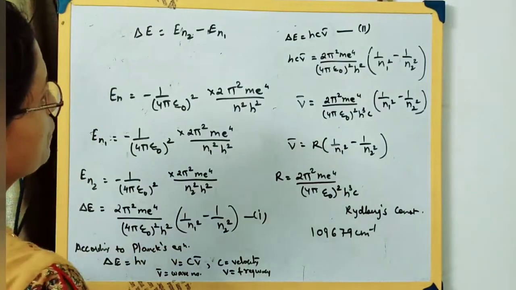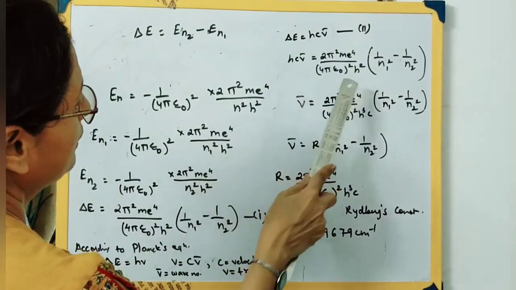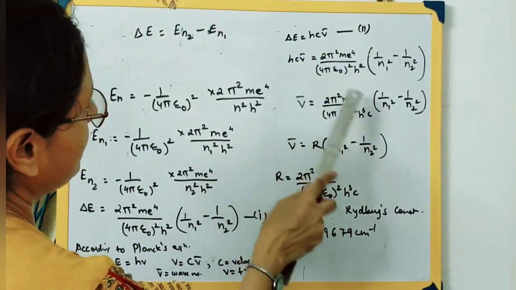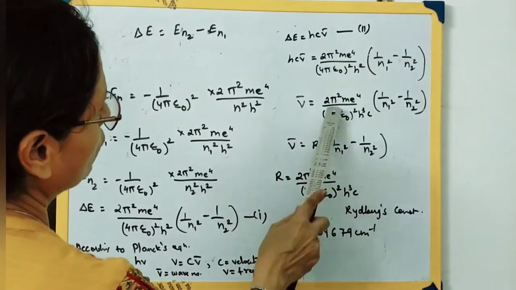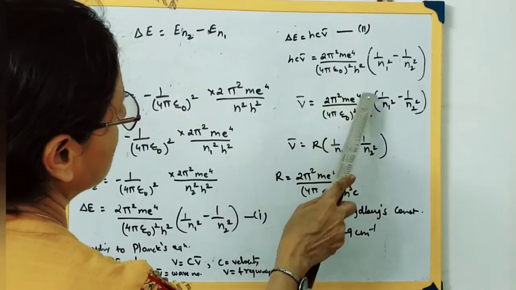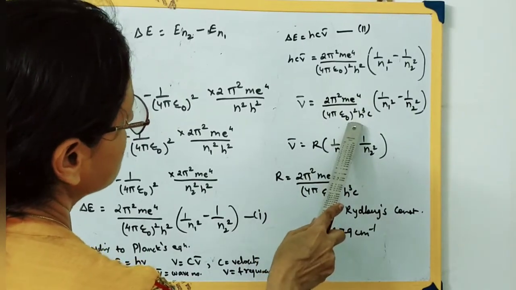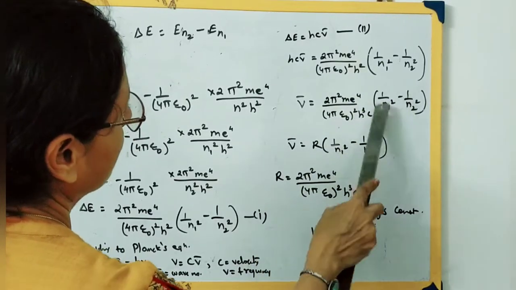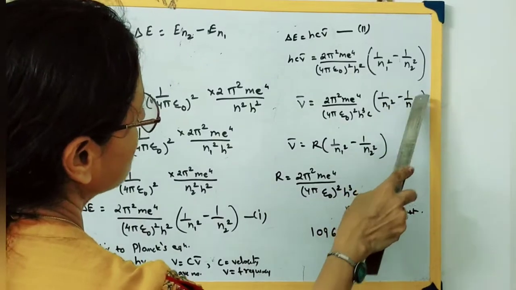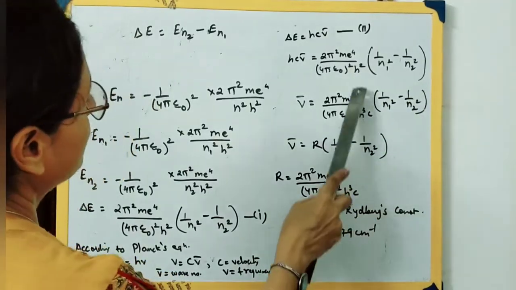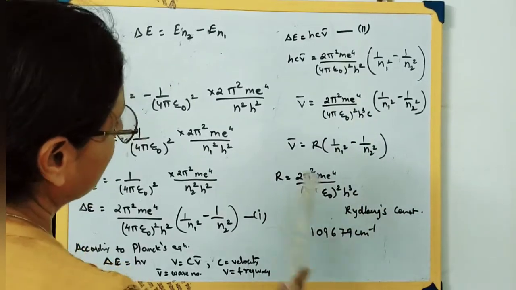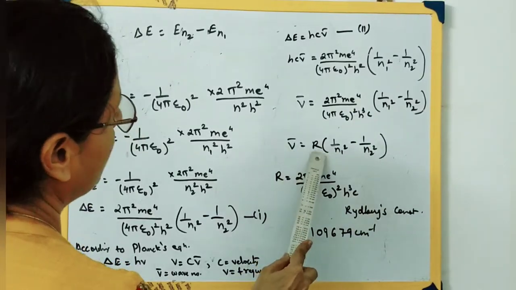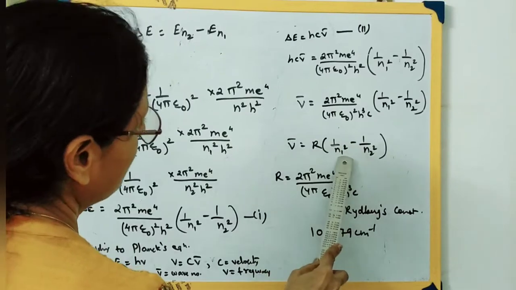Therefore we get v bar. We bring this C and this h over here, so this will become h cube. The whole equation takes the form 2 pi square m e raised to 4 pi epsilon 0 square, h cube C, into 1 by n1 square minus 1 by n2 square. Now this whole term is a constant, that is Rydberg's constant. So we get the equation v bar is equal to R into 1 by n1 square minus 1 by n2 square.